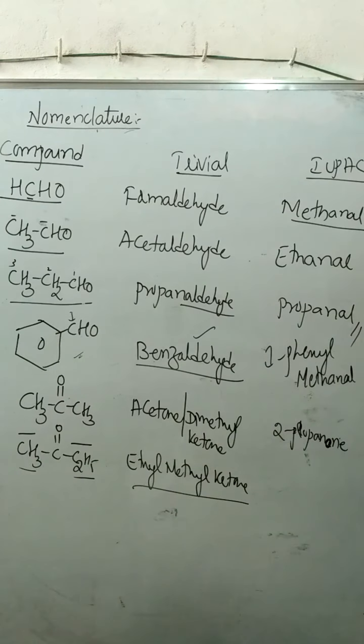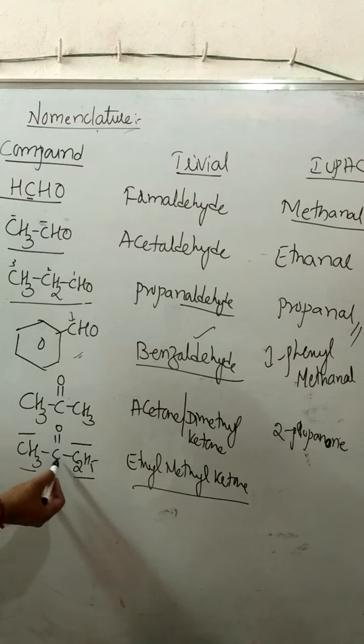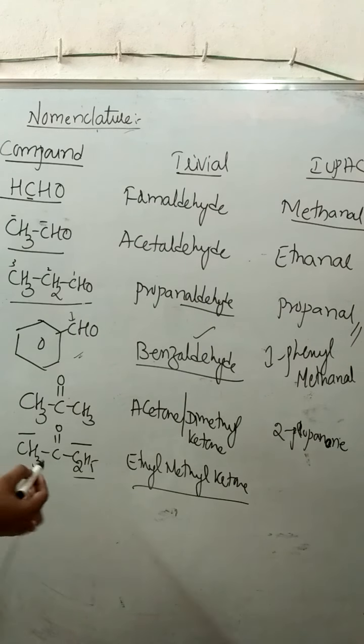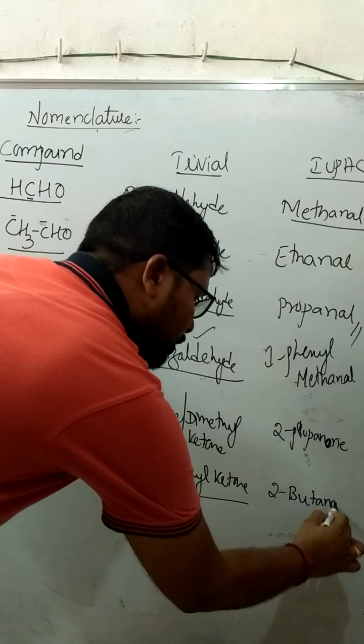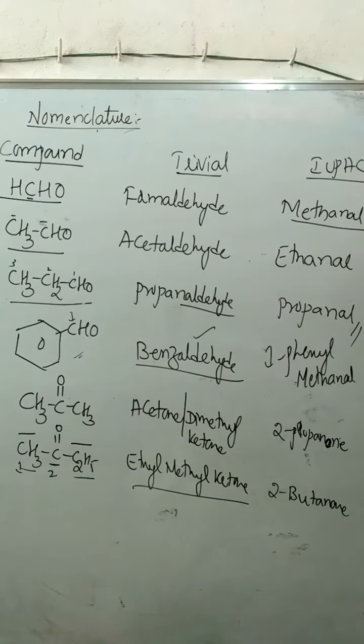When it comes to IUPAC, 4 carbons are there, but the functional group should get the minimum numbering. Hence follow the numbering from here: second, third and fourth. I can write it as 2-butanone. Based upon the position, the functional group should get the minimum numbering.